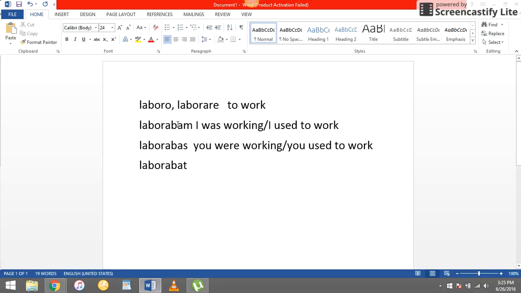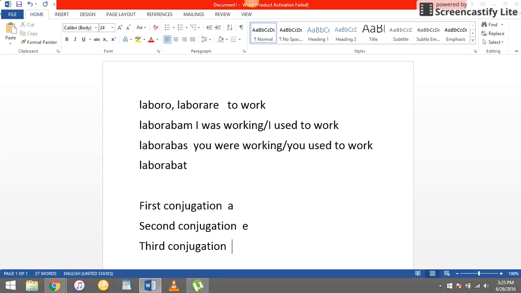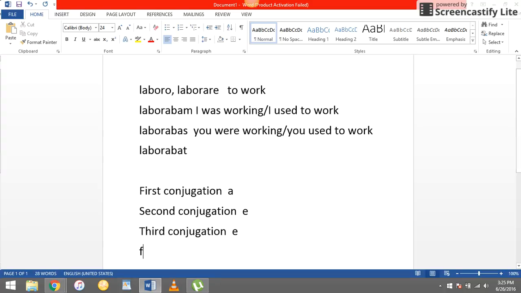Remember, you have to have the ba and you have to have the right vowel in front of it. So for first conjugation, and this is a nice summary, you should write this down. For first conjugation, use an A before the ba. For second conjugation, use an E before the ba. Third conjugation, use an E before the ba. And fourth conjugation, use an IE before the ba.